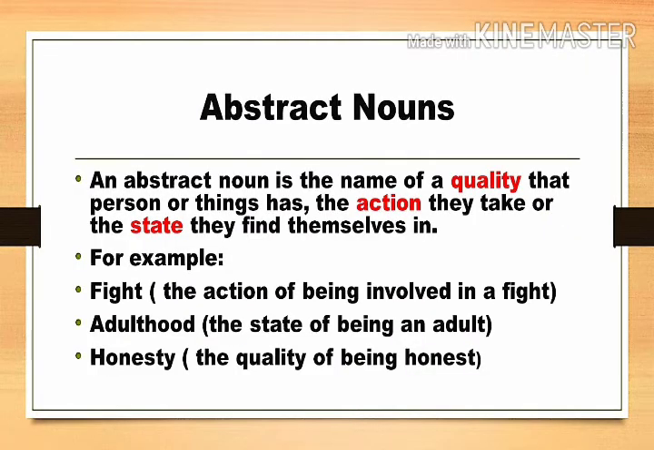Abstract nouns. An abstract noun is the name of a quality that a person or thing has, the action they take, or the state they find themselves in. For example, the fight: the action of being involved in a fight. Adulthood: the state of being an adult. Honesty: the quality of being honest. Abstract nouns tell us about the quality, action, or state of a person or thing.